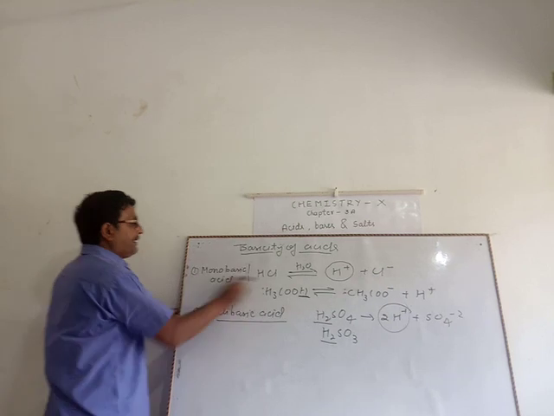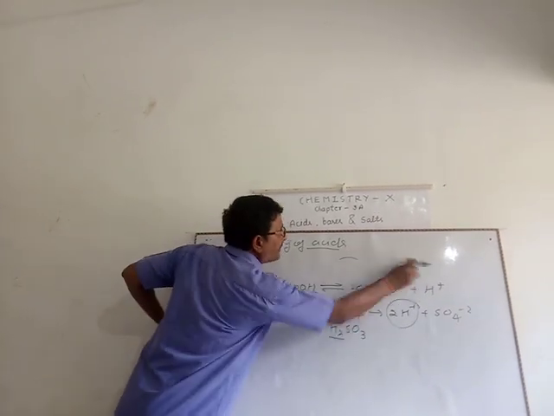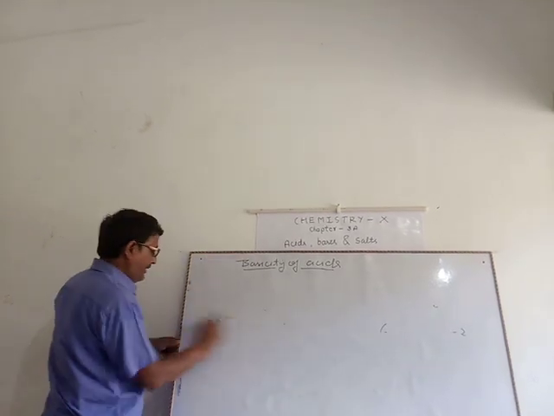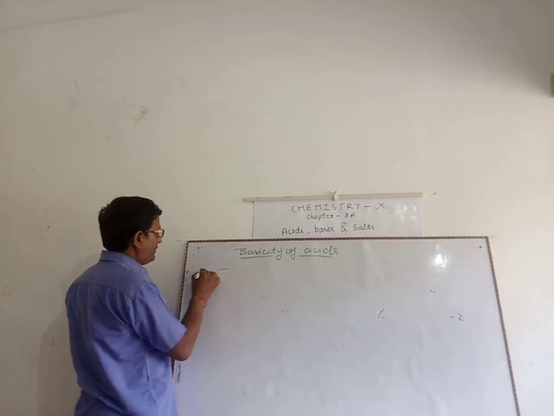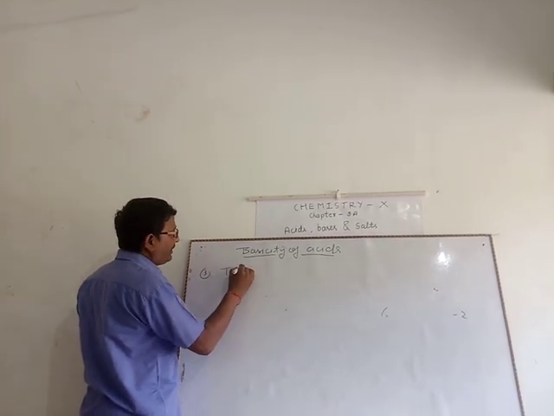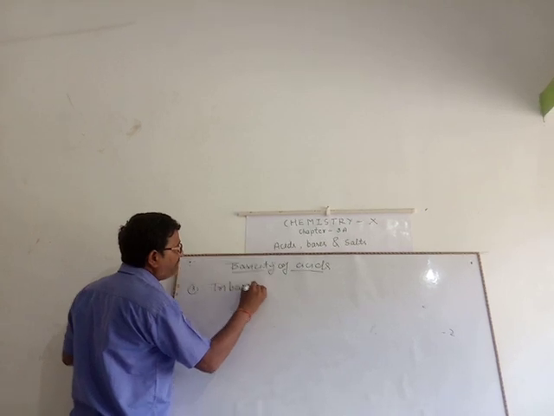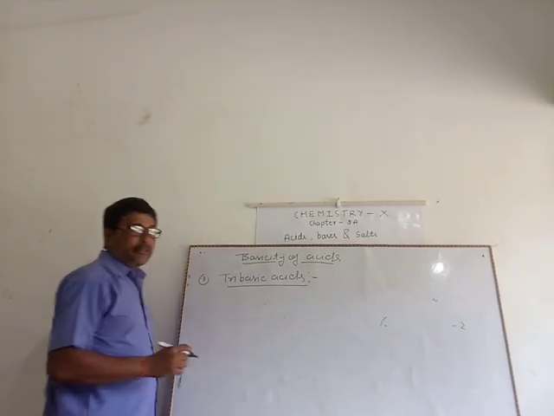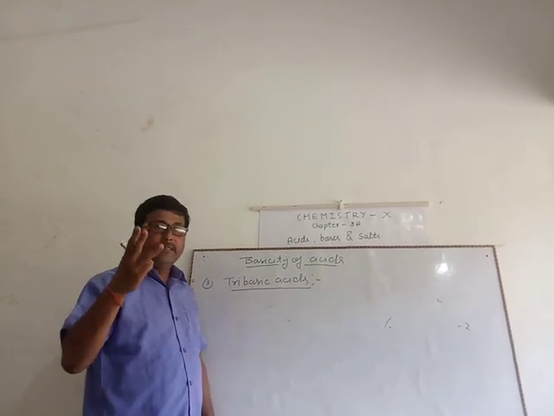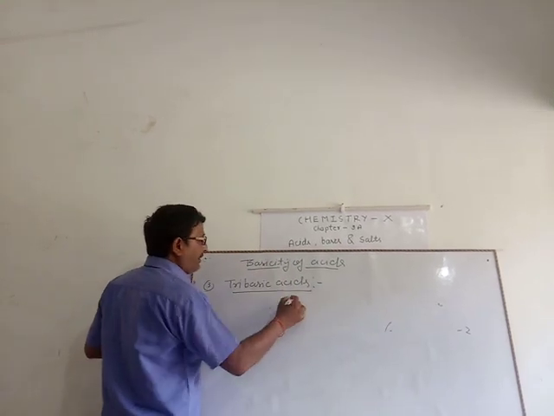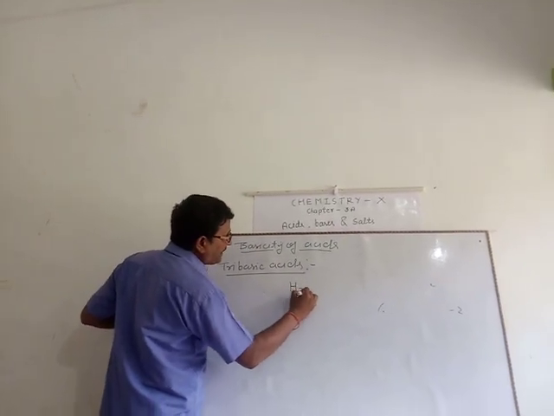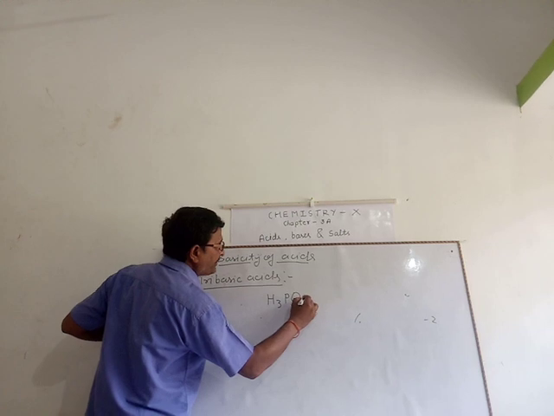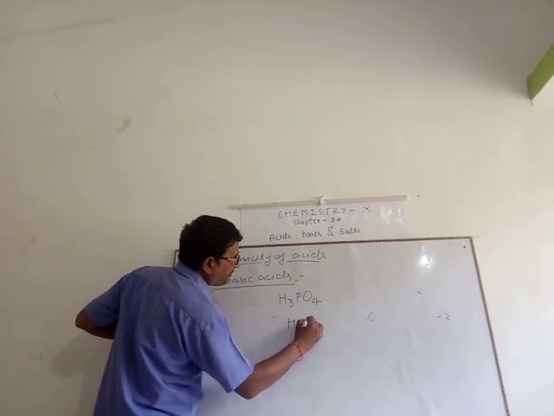Third one, tribasic acid. An acid having 3 replaceable hydrogen ions, that is, basicity 3, is called a tribasic acid, like phosphoric acid and phosphorus acid.